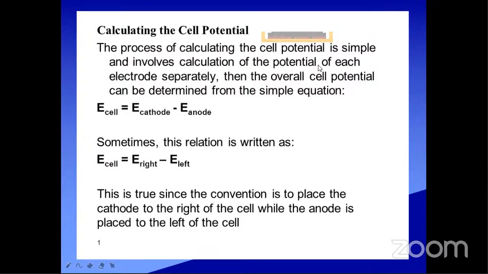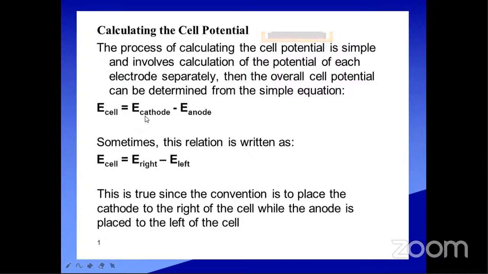The simple method involves calculating each electrode separately, then the overall. For that, E cell equals E cathode minus E anode. This is a mathematical principle. How we get the E cathode and E anode values, I will explain later. Simply, E cell equals E cathode minus E anode; we substitute the values of E cathode and E anode. Then the overall cell EMF is calculated using this equation.